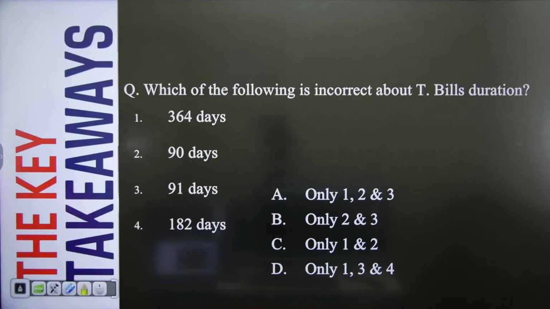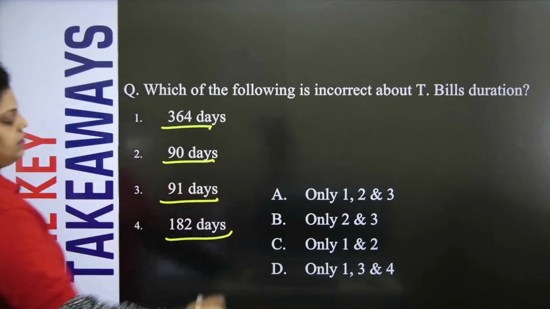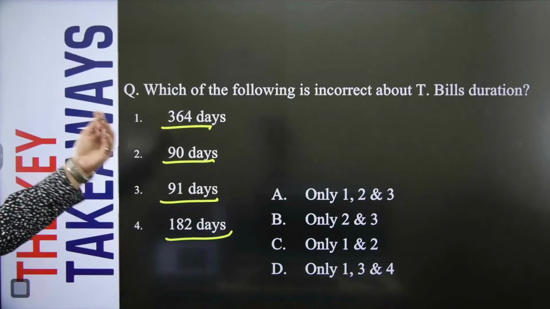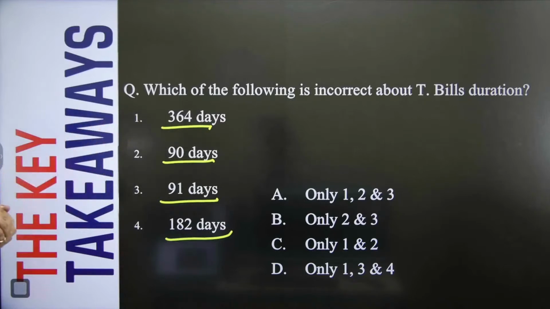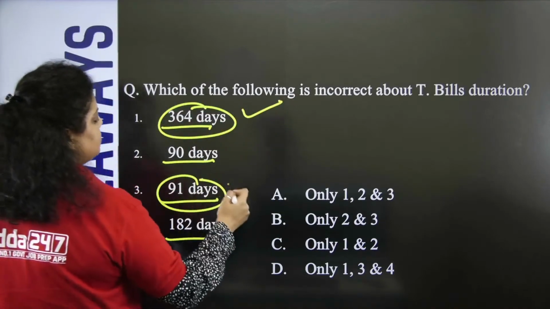So here we have to tell which of the following is the duration of treasury bills. The first is saying 364 days, second 90 days, third 91 days, fourth 182 days. If we talk about treasury bills, first of all, treasury bills have a security duration of less than 1 year. If we are talking about less than 1 year, it means the maximum period will be 364 days, and this is correct. 91 days is also correct.